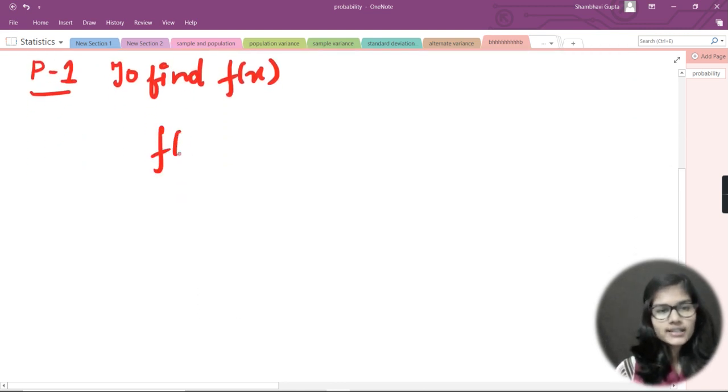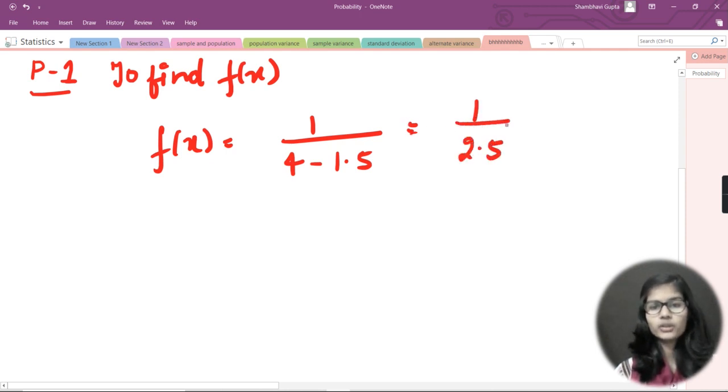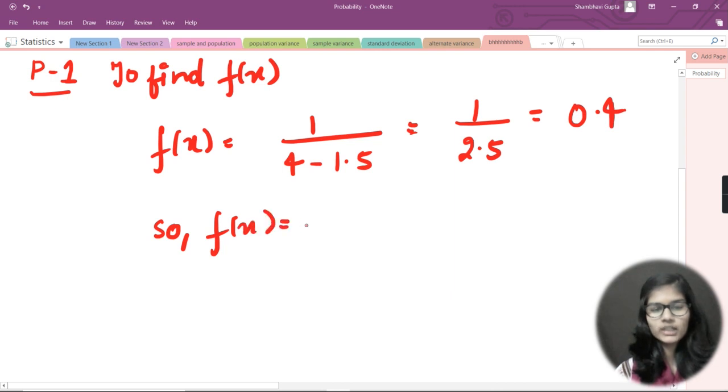So I would write f(x) is equal to 1 upon, what was the value? 4 minus, sorry, it was 1.5, right? After subtraction I would get 1 upon 2.5. After the final division I would get 0.4. So from here I can say that f(x) is equal to 0.4. This was my first step, that firstly I need to find f(x), and I have done that.